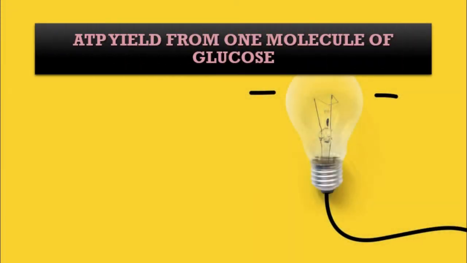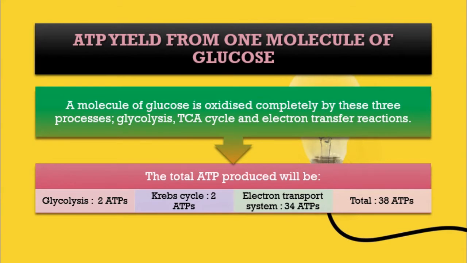Let us see the total ATP yield from oxidizing one molecule of glucose. A molecule of glucose is completely oxidized by glycolysis, the TCA cycle and the electron transfer reaction, and the total ATP produced is: from glycolysis 2 ATPs, from the Krebs cycle 2 ATPs, and from the electron transport system alone 34 ATPs, a total of 38 ATPs.